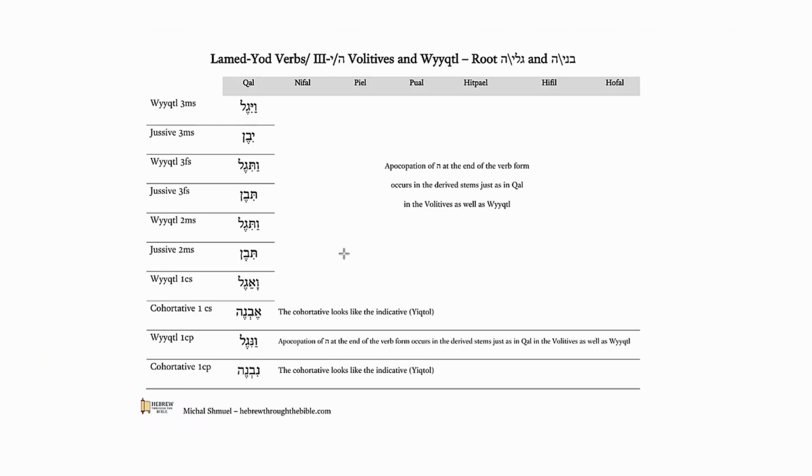In comparison to the four Yiktol forms that end in a vocalic hey, that is first person common singular, second masculine singular, third feminine singular, and first person common plural, Vayiktal drops this syllable. The four verb forms end with the second root consonant instead. Vayiktal, third masculine singular, Vayigel. Third feminine singular, Vatigel. Second masculine singular, Vatigel. And first common singular, Vaegel. We call this dropping of the hey apocopation.